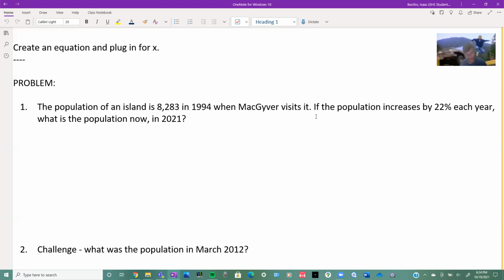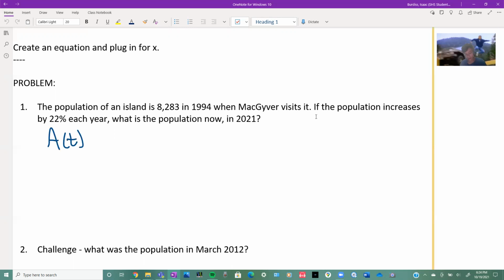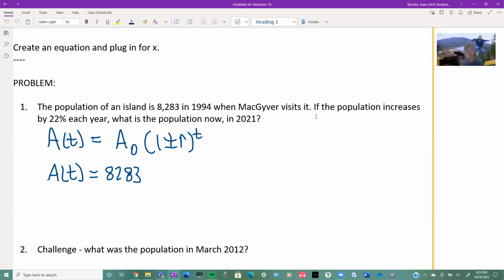Okay, so the equation I told you about, now we know our exponential equation, it can be this, but that's not the one we're using in this case. We're using one that's the same thing. If it's 1 plus r, I forgot to say that, then it's going to be growth, 1 minus r decay. So a of 0, that's what we're starting with. We said the population was 8,283 in 1994.